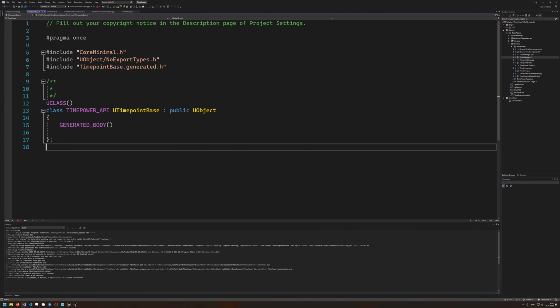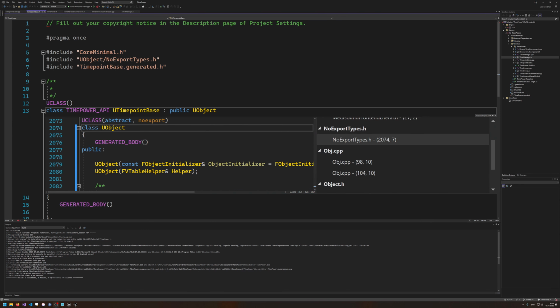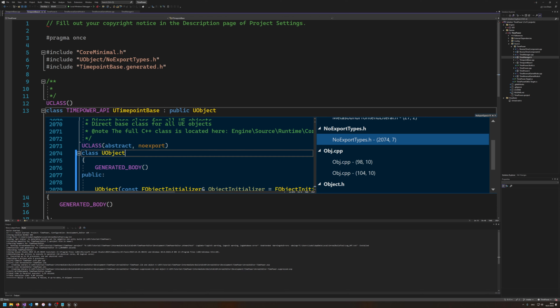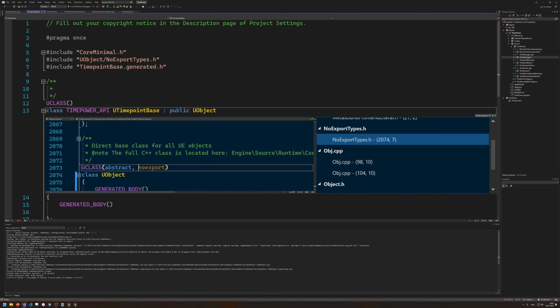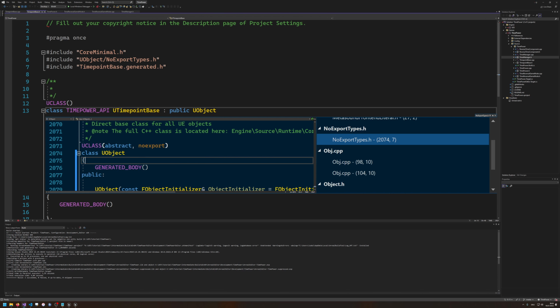Why is that? Well, it is because the UObject is not a UCLASS. Okay, I lied to you. It is actually a UCLASS, but it does have some odd parameters in here: Abstract, because it's an abstract class, and NoExport, and it has something in here that we don't like. So these default properties that are based from the UCLASS macro, we really don't want them. They are nothing we can deal with.